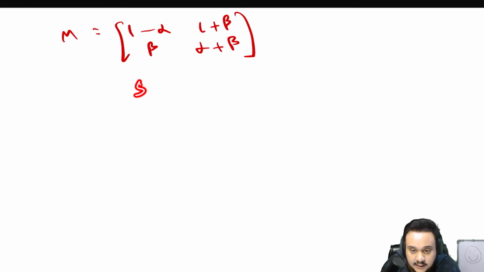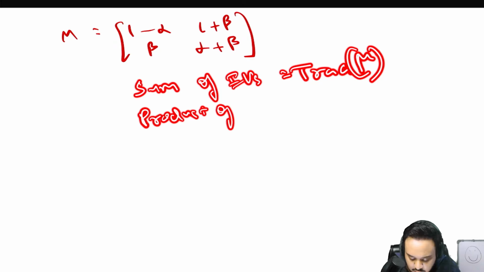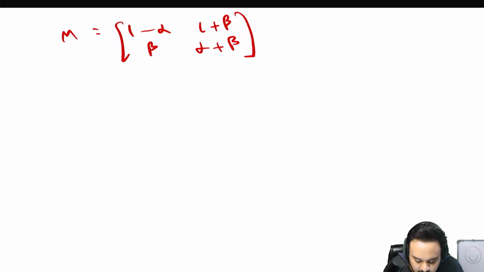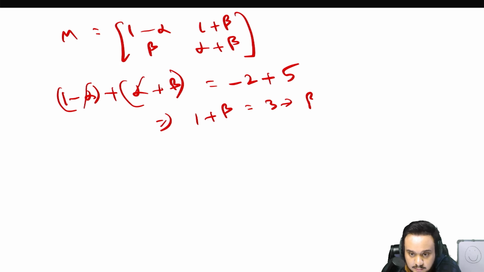M is equal to... use the two properties: the sum of eigenvalues is equal to the trace of the matrix M, and the second one is that the product of eigenvalues is equal to the determinant. Just use these two. Minus alpha plus beta is equal to minus 2 plus 5. 1 plus beta is equal to 3. Beta is equal to 2.